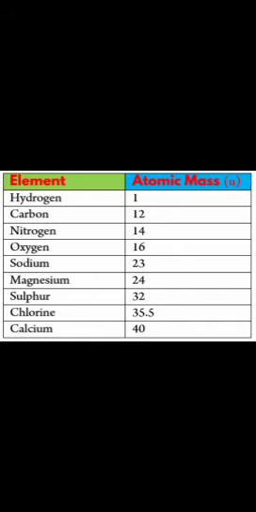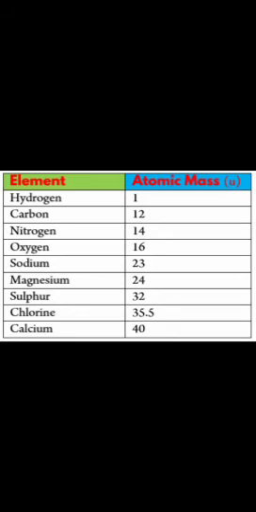In the same way, children, how do we measure the mass of an atom? The unit is amu. It is written as a simple u, children, and it stands for atomic mass unit. Like how we say kgs, liters and so on, in the same way it is atomic mass unit.